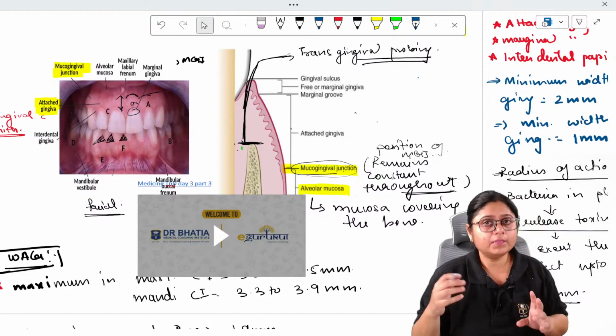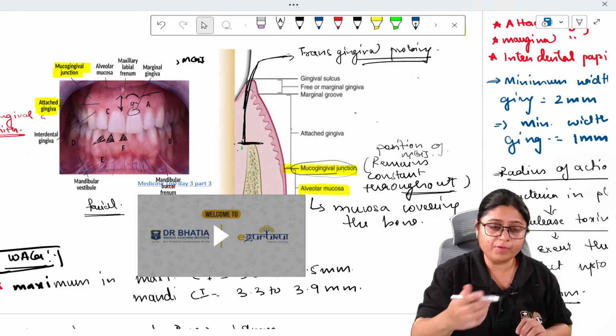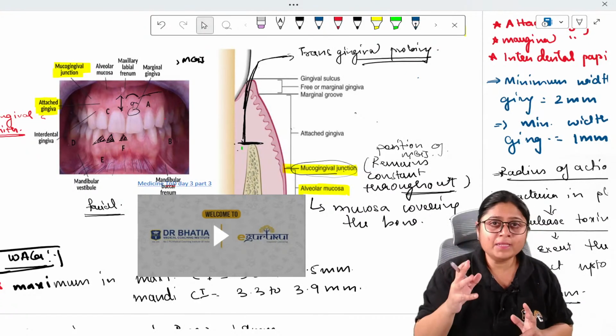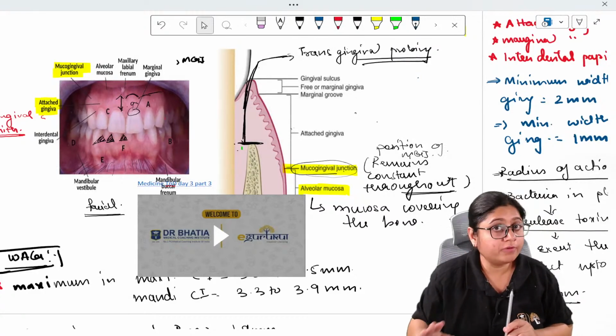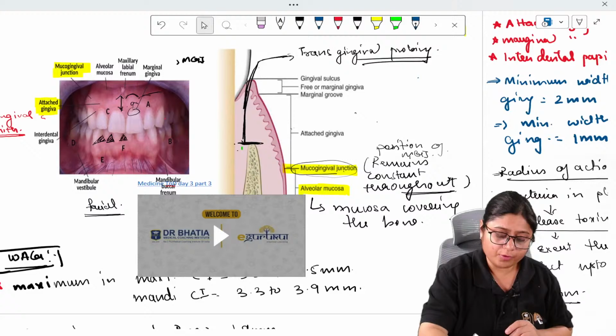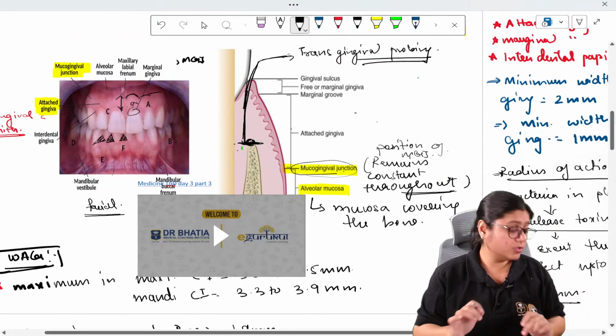Now your question will be, will the probe go till there? Yes, it will go, because it is soft tissue and I'm using a heavy force. After numbing the patient, the patient will just feel the pressure. He or she will not feel the pain. You have to insert your probe up till the alveolar crest. That is your transgingival probing.